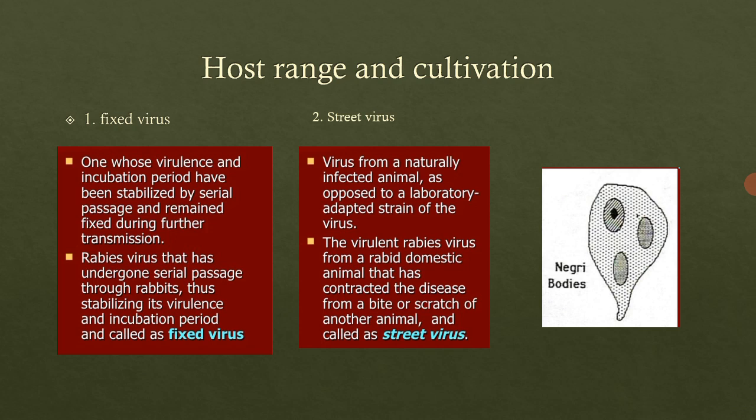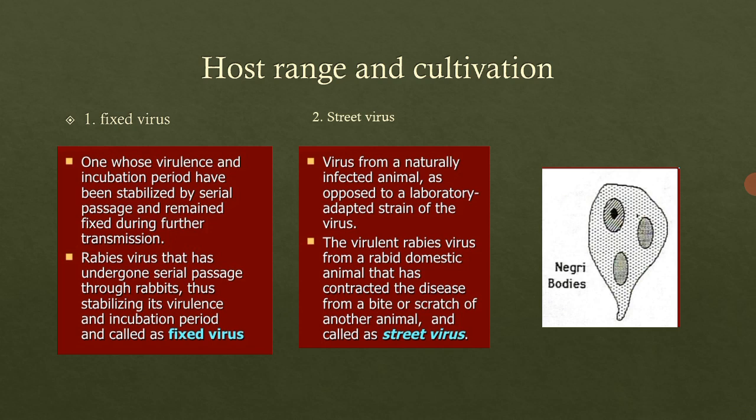If an infected dog bites or scratches another animal which was healthy previously, but now due to that scratch or bite it is getting infected, and we have isolated that virus from that animal, so that can be the street virus. The incubation period for this virus is 1 to 12 weeks.